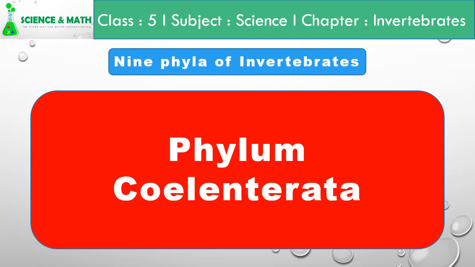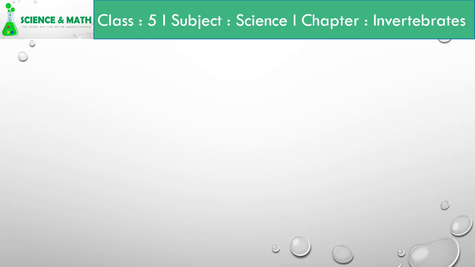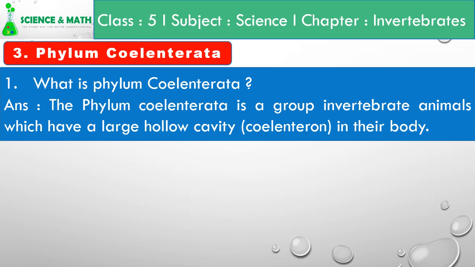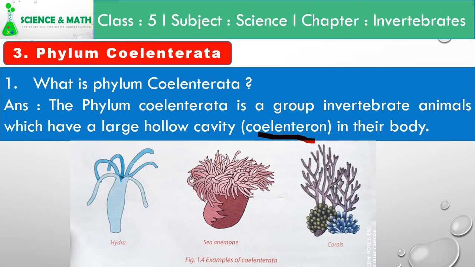Now let's go to the third one, phylum Coelenterata. What is phylum Coelenterata? Phylum Coelenterata is a group of invertebrate animals which have a large hollow cavity, also known as coelenteron, in the body. Some of the examples of animals that come under phylum Coelenterata are hydra, sea anemone, corals, etc.